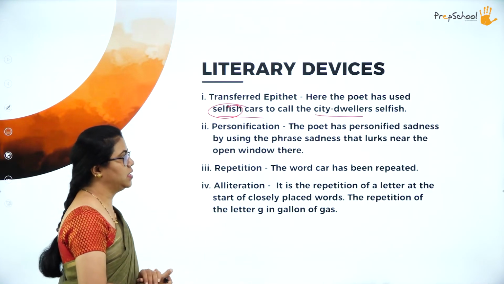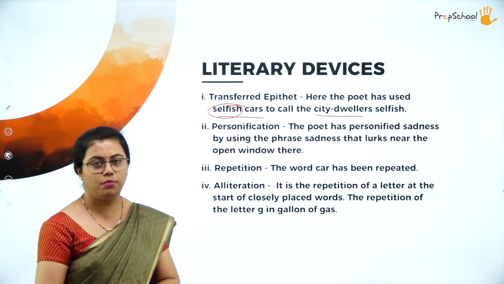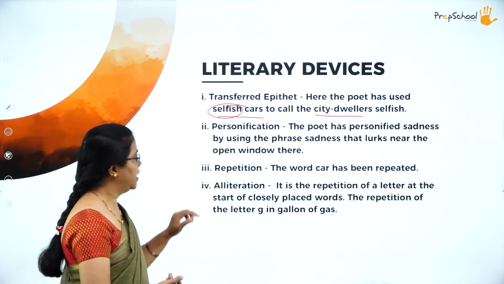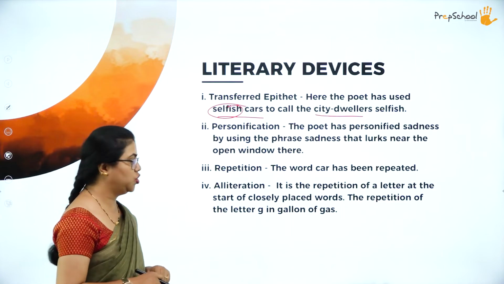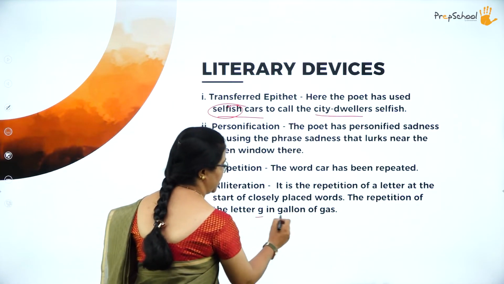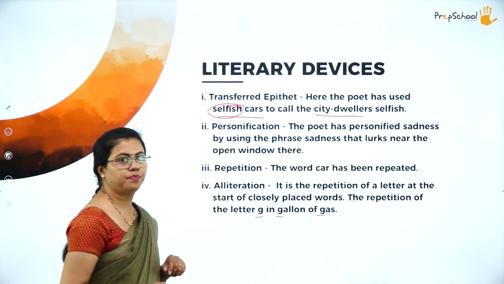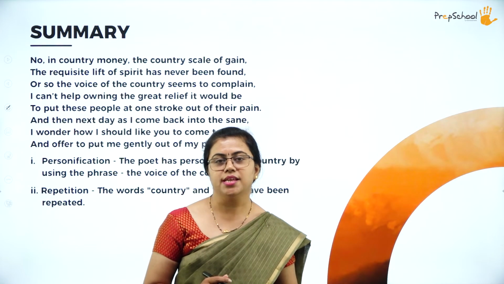Okay, then we have this repetition. The word car is actually repeated in the same line twice. Then alliteration, the repetition of a letter, as you know, in the beginning. So the letter G is repeated in gallon of gas. These are the literary devices that are used in this stanza.